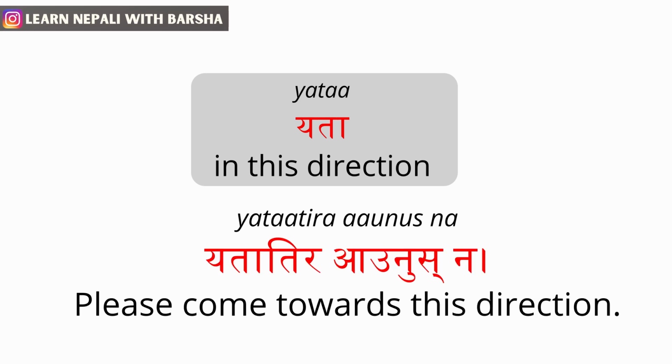Please come towards this direction. Etatira aunus na. In this sentence, eta means in this direction, tira means towards, aunus na means you are saying someone, please come very politely.